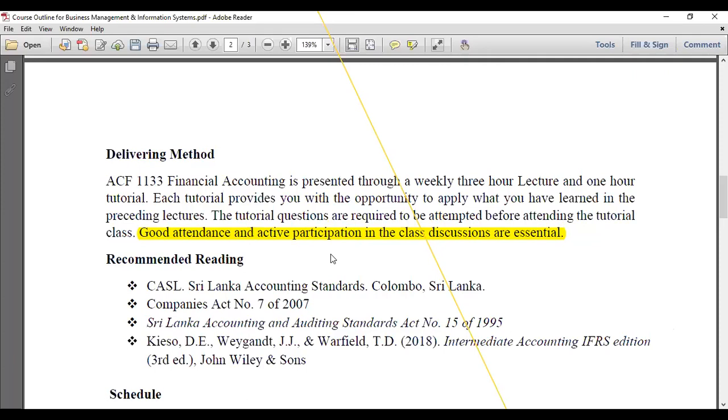But there are many benefits you can earn if you participate in the lectures, right? You can hear some words that you have not heard before, right? And also you can ask any questions you have, because there is no one you can see, right? Then there is no fear to ask any questions.